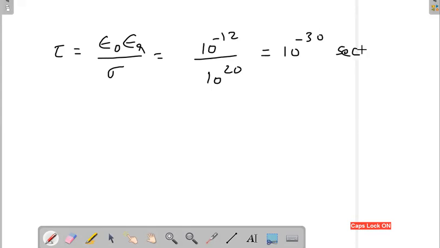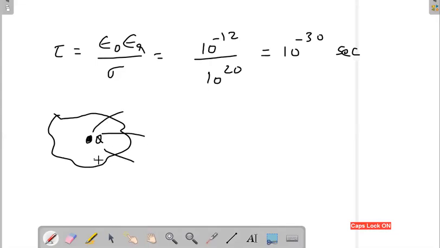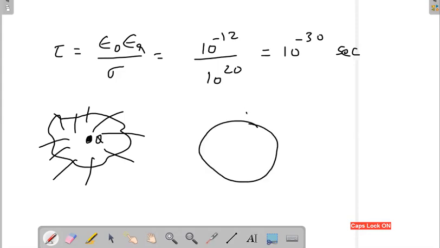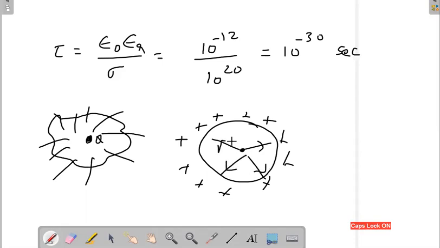So that means, if it is a conductor, the moment you introduce some charge inside, it quickly goes outside. If it is a perfect conductor, it goes to the surface of the conductor. At what rate it goes is decided by the continuity equation. Please remember that the time is very small, something like 10 to the power minus 30 seconds.